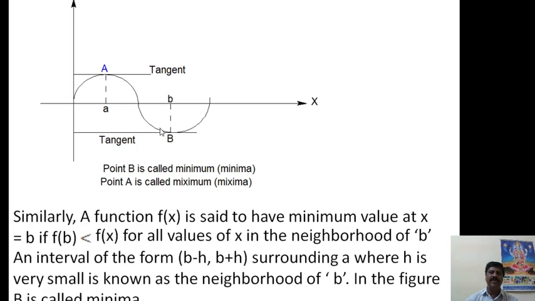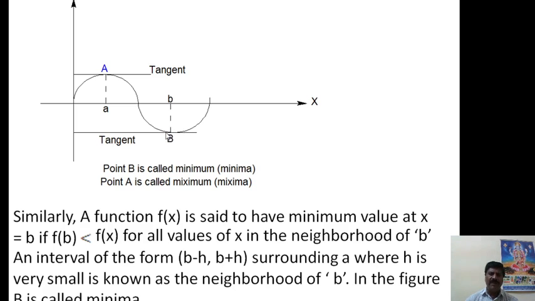Here, going from b minus h, which is a lower value, to b plus h, which is a higher value of x, the curve takes place like this, and it is the lowest value. F of x at x equal to b is the lowest value, and that is called a minimum value.